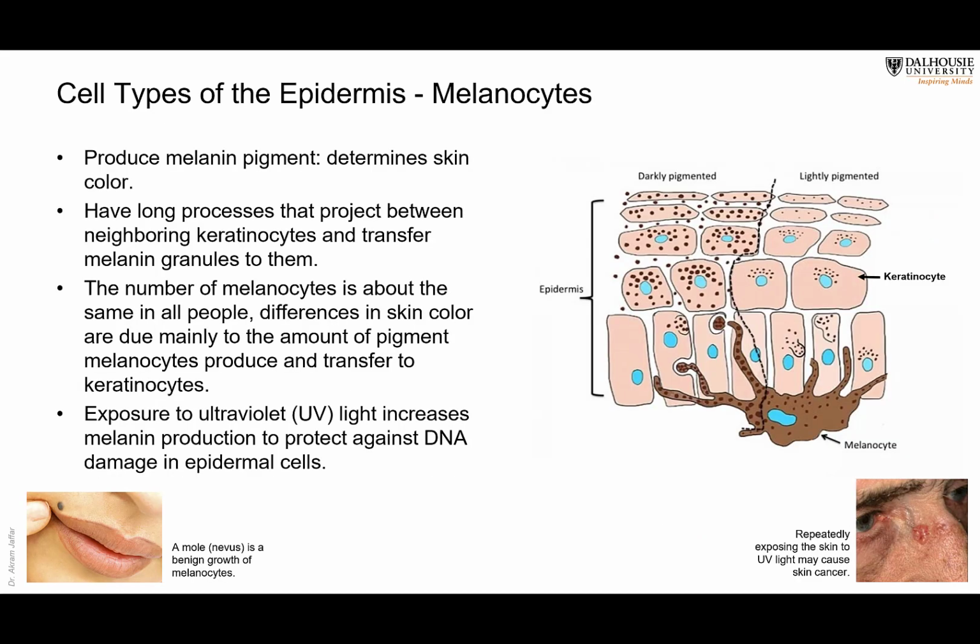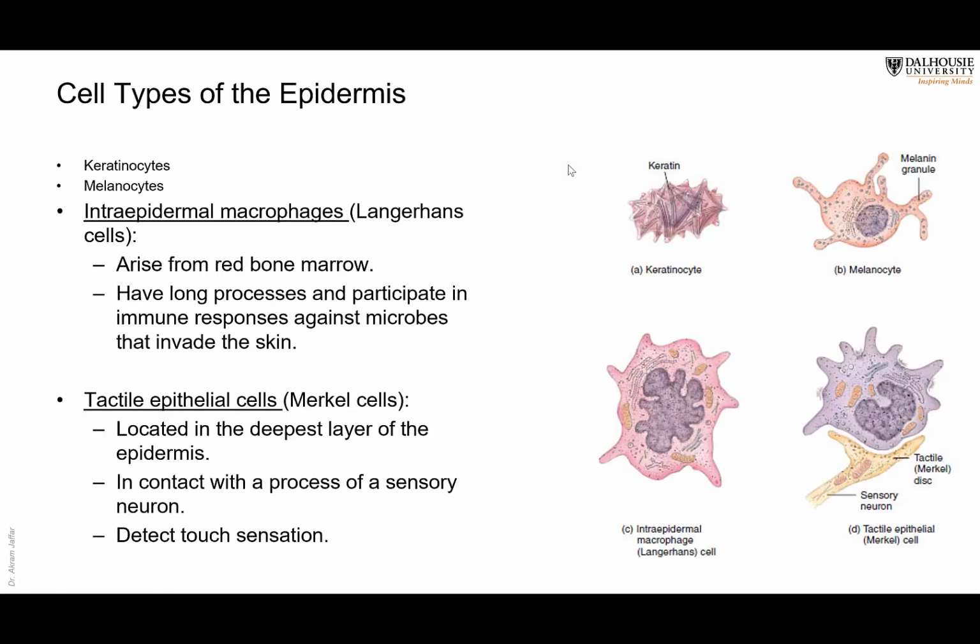And melanocytes, as I mentioned, are only present in the deepest layer, but their processes extend in between the more superficial layers. Then the third type of cells present in the epidermis are called intraepidermal macrophages, or Langerhans cells. Remember, the name Langerhans was mentioned last time when we dealt with the islets of Langerhans in the pancreas. This is a different issue.